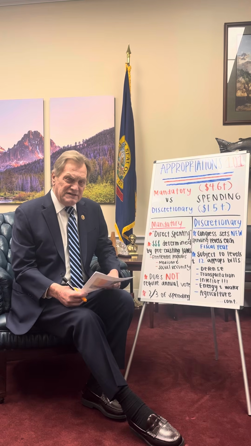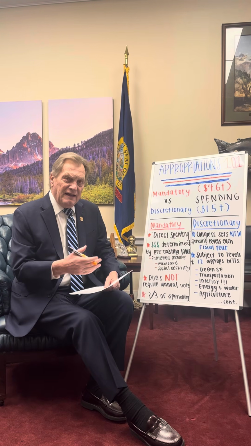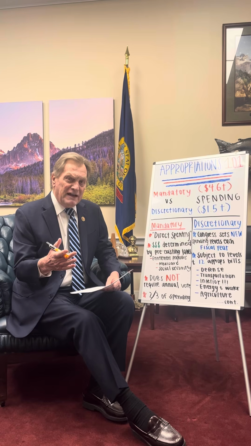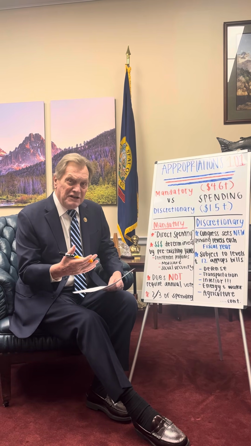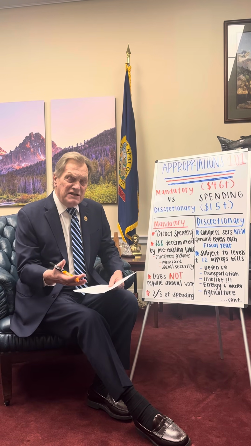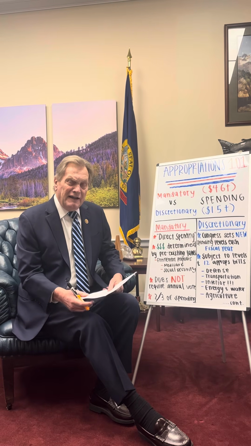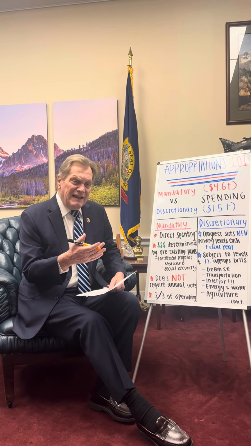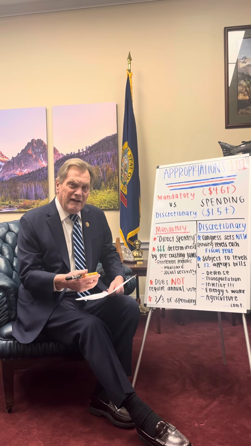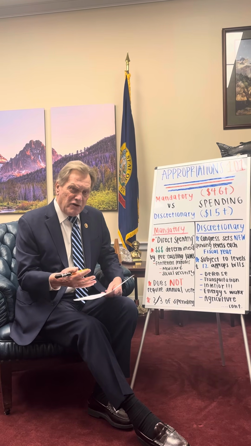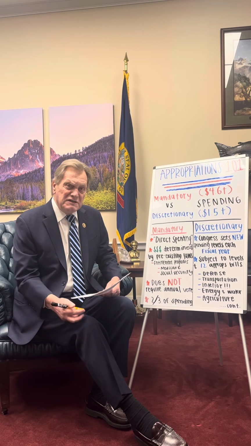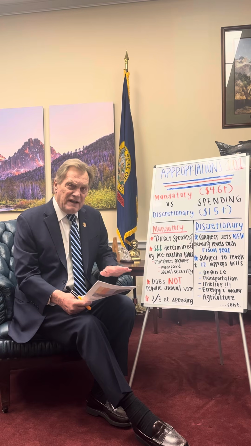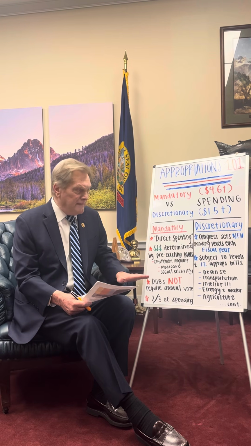The difference in the two is this: mandatory spending, the federal government will spend that money on programs whether we have any money or not. It is for programs that are, by definition, mandatory. The only way you change the amount that can be spent in those programs is by changing the underlying law. It is things like Social Security, Medicare, Medicaid, other entitlement programs, some other minor ones that are not as big as the Social Security and Medicare. Those are the two major ones. But you're only going to change the amount you spend on those programs by changing the underlying law.